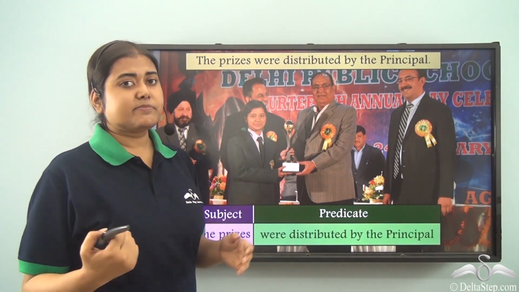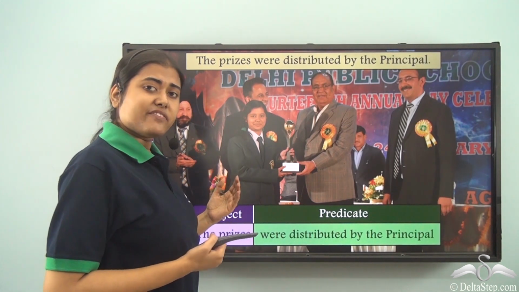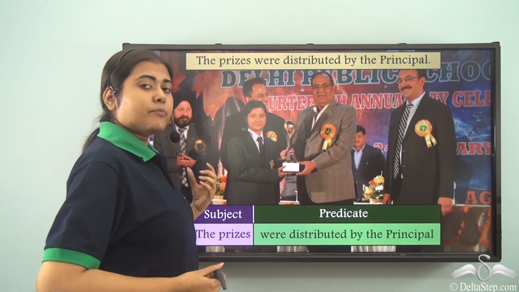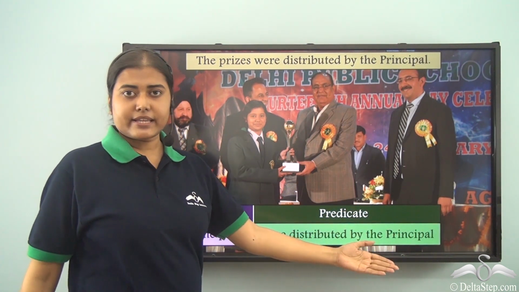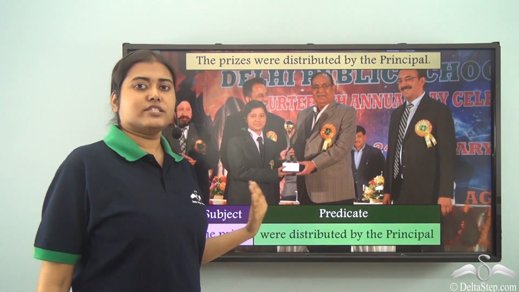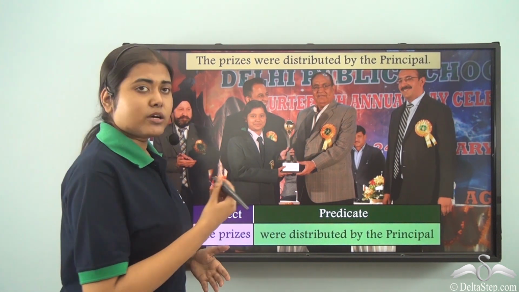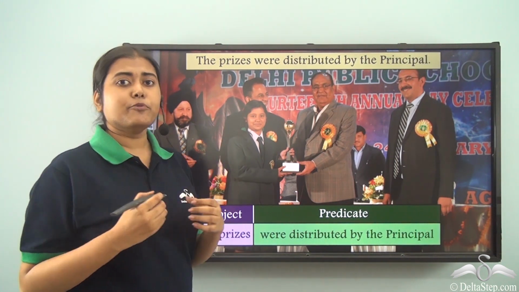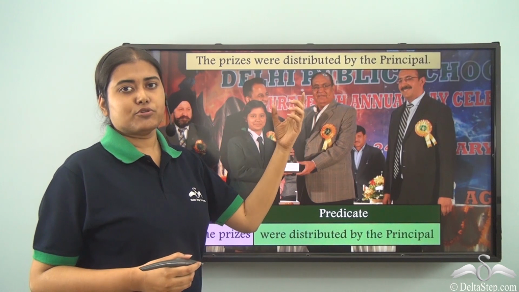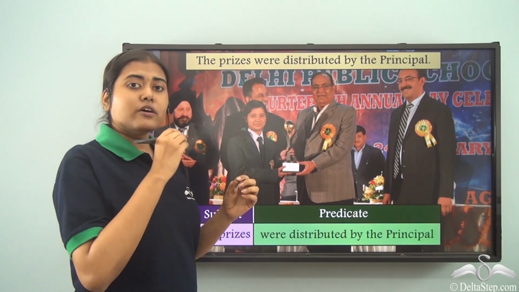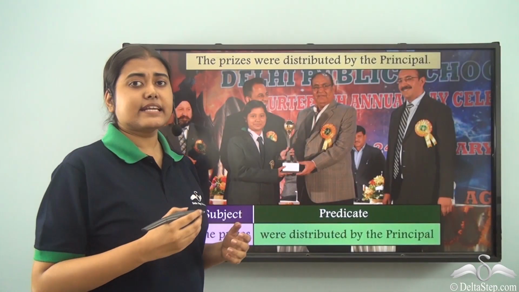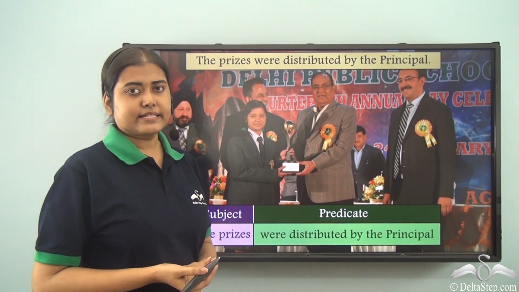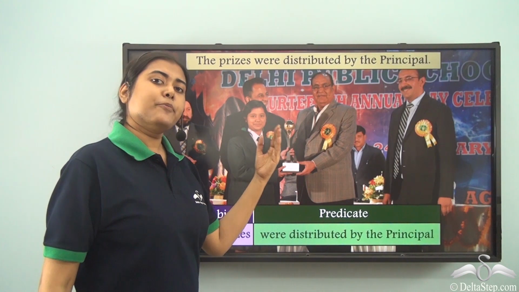Now, you must be wondering why in the previous one we had principal as the subject and the prizes in the predicate, whereas in this case we have just the opposite. Well, you must note that in that case the verb was only distributed. So the work of distribution was done by the principal. So if I say who distributed the prizes, the answer is principal.